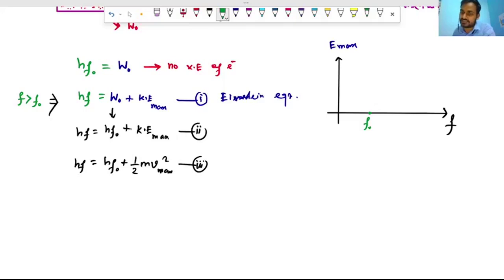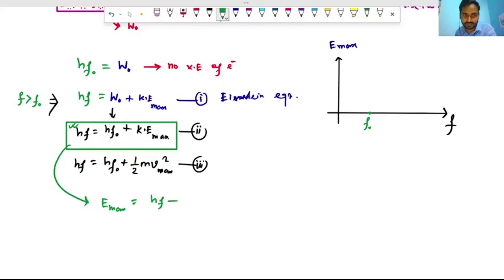Before that, when the frequency is less than the threshold frequency, no electron emission will take place, isn't it? So along the y-axis we are plotting maximum kinetic energy. Consider this equation number 2. We are using this now, and from this we can write Emax is equal to hf minus hf naught. Correct. As I am plotting f along the x-axis, how will it look?